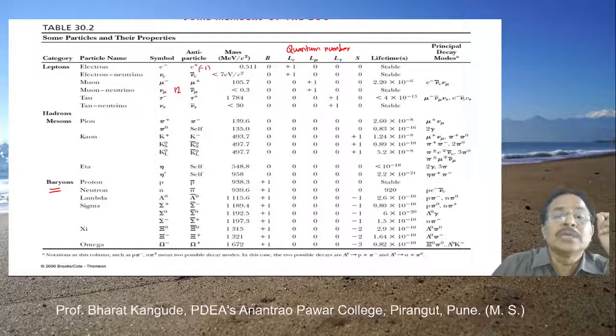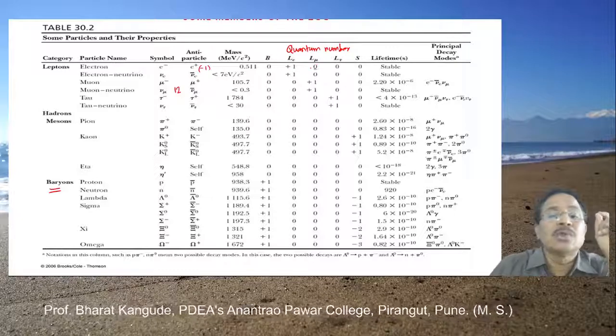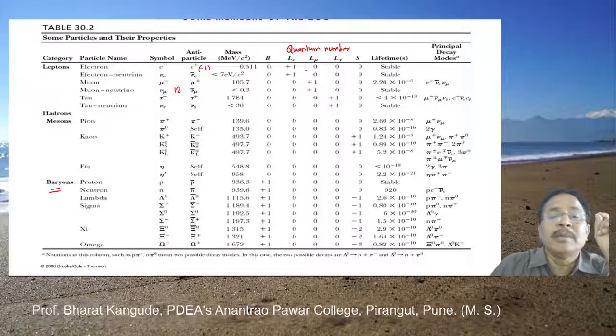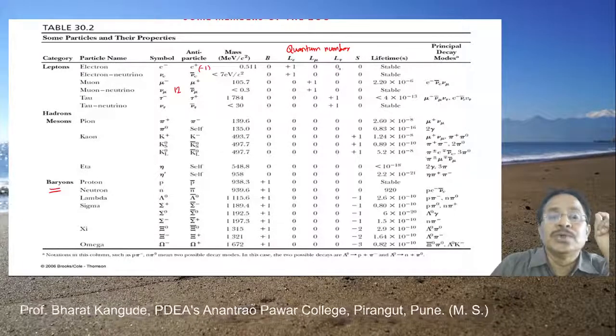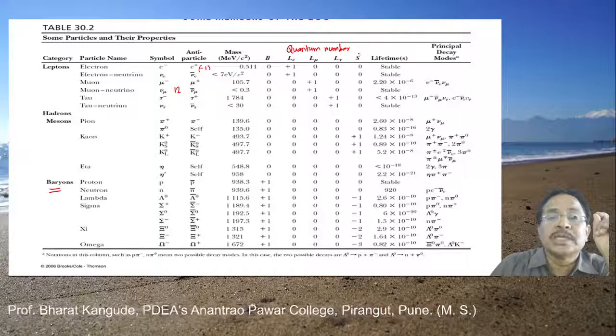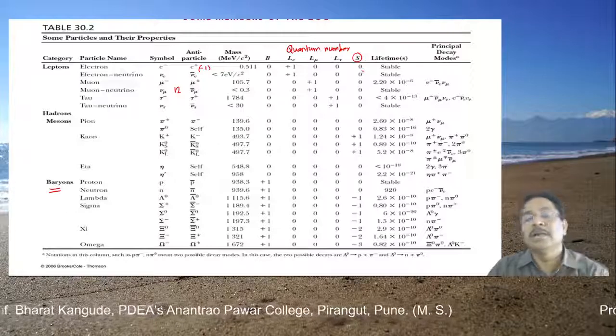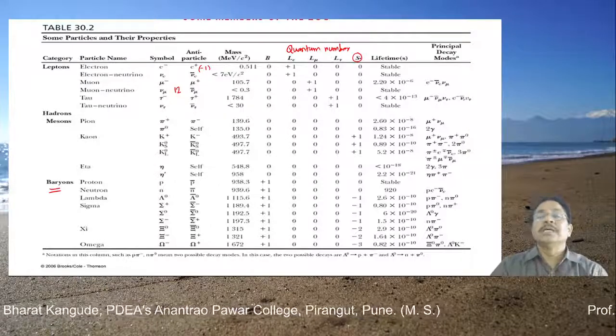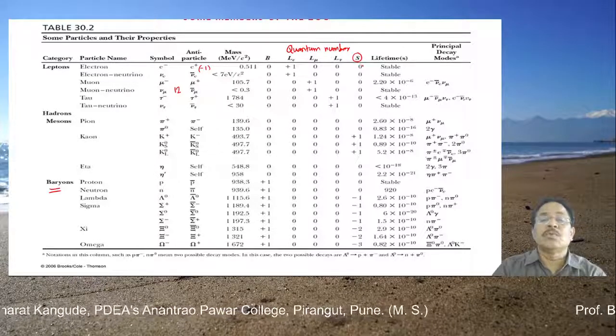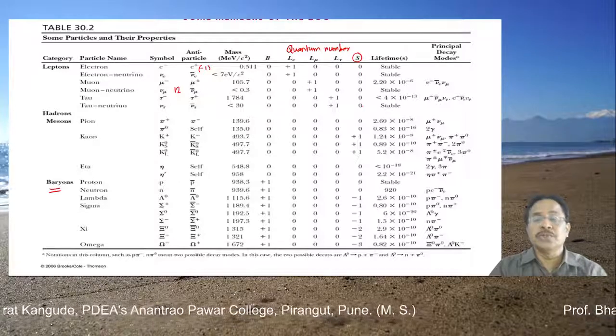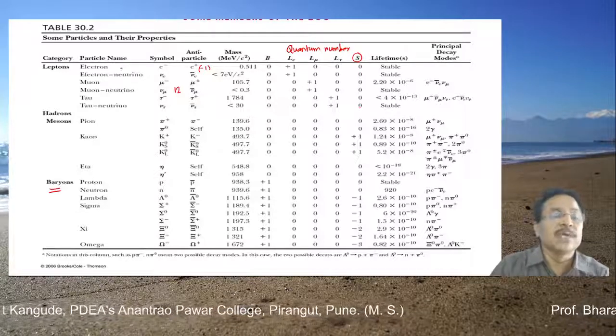Okay, this is to be -1. Accordingly, L mu is not a member of this electron family, so it is 0. There is one more thing called strangeness. This is another attribute for elementary particles required in quantum mechanics. The strangeness of all these lepton members is 0. So this is the first group, called the lepton group.